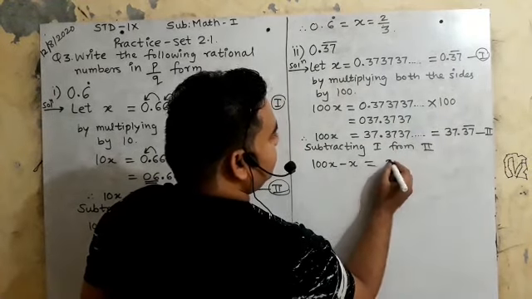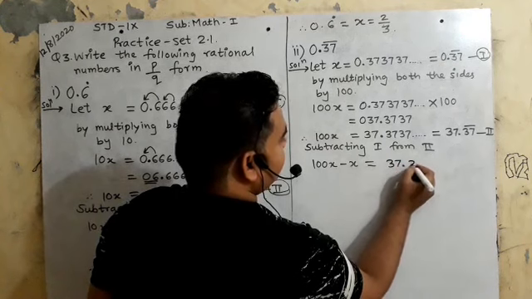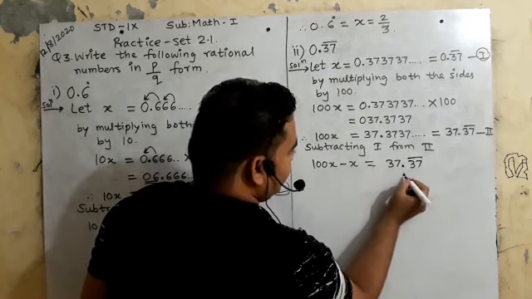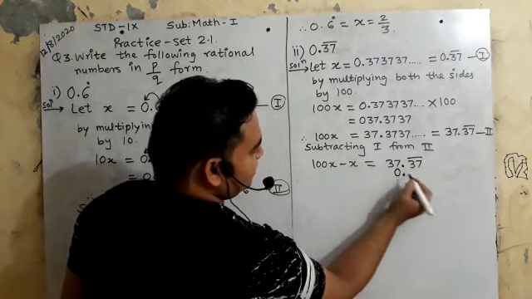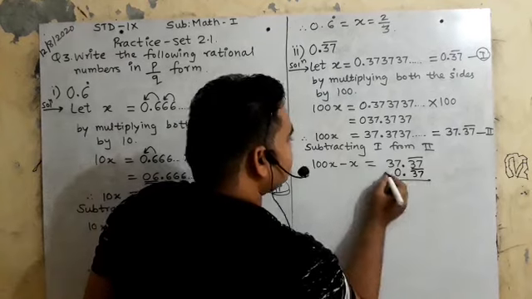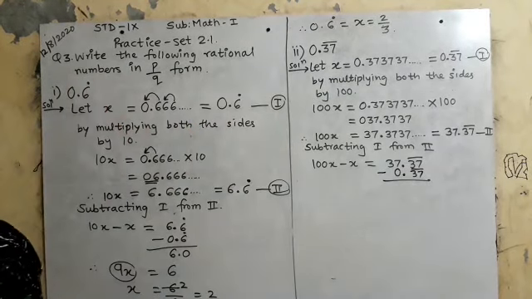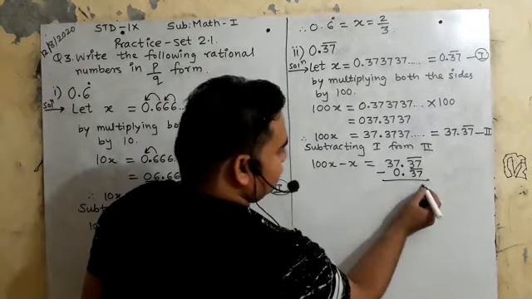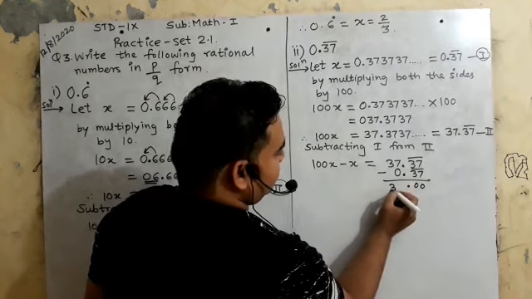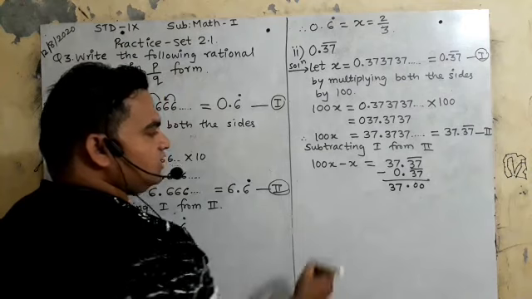It means you will subtract 37.37 bar, with the point below the point, 0.37 bar. You have to subtract. So this will be 0. Point below point. 37 minus 0 will be 37. So what is the answer?